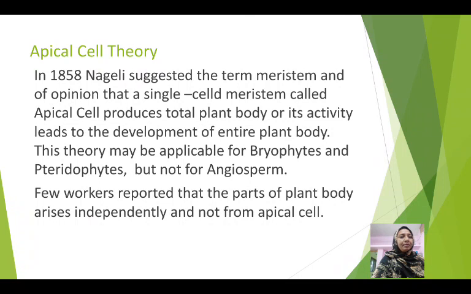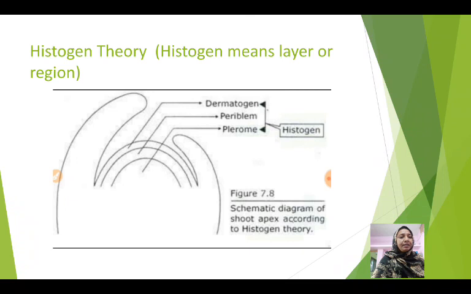This theory is applicable only for the lower plant groups like bryophytes and pteridophytes, not for the angiosperm, because in angiosperm the plant body is made up of complex structures, and all these structures or plant organs originate independently, not from the apical cell. Therefore, according to few workers, the parts of plant body arise independently and not from the apical cell. This theory was rejected.